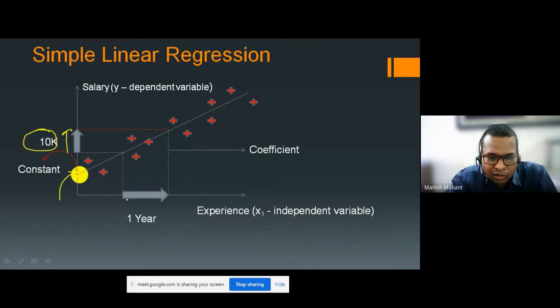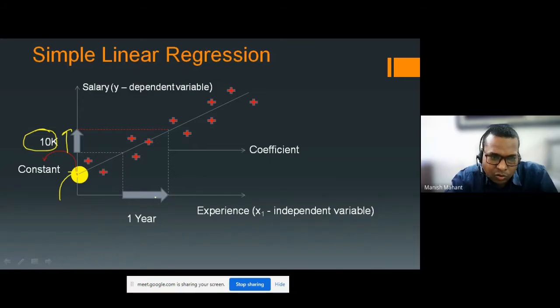Because I have taken the example of salary and experience, when any employee is having 1 year of experience, how much salary has been increasing? 10,000. So this model is a perfect one.